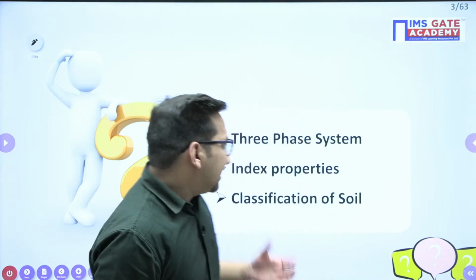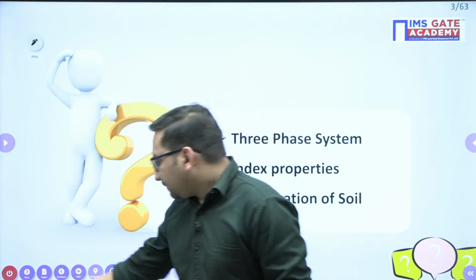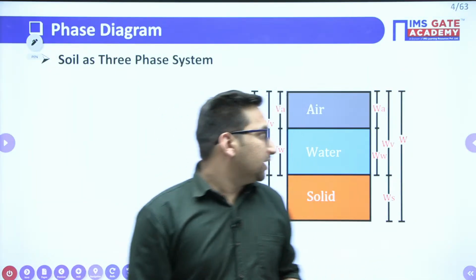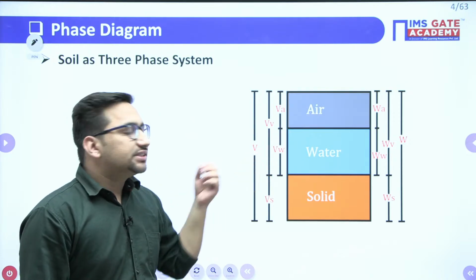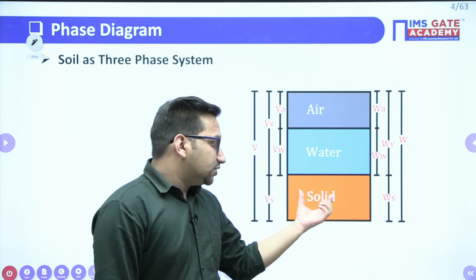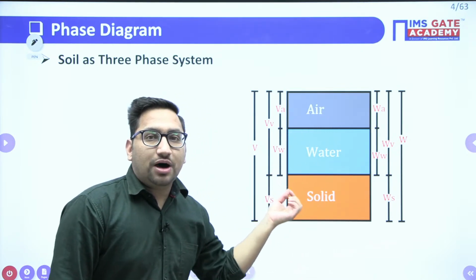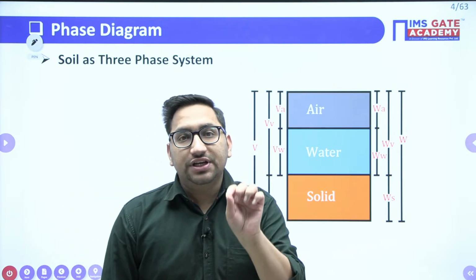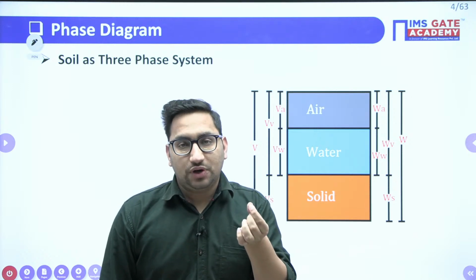So we will start with the three-phase system of soil. We already know that soil consists of solids, water and air. That's why we call it a three-phase system, right? Now, if it consists of solid, water and air, it means these constituents of soil are going to influence the properties of soil, right?